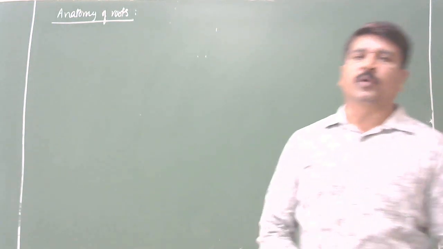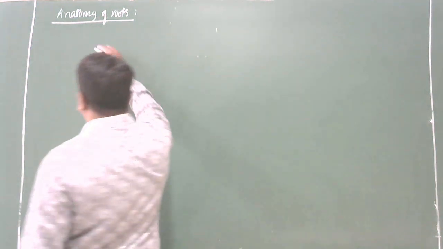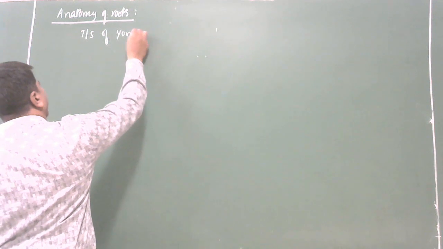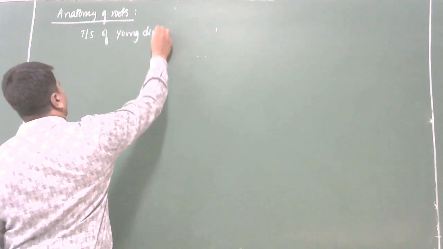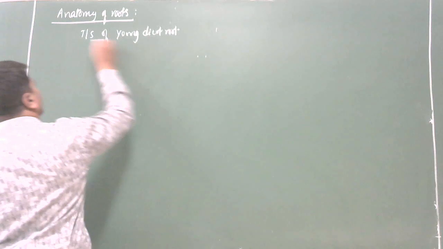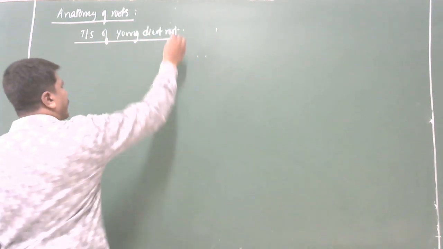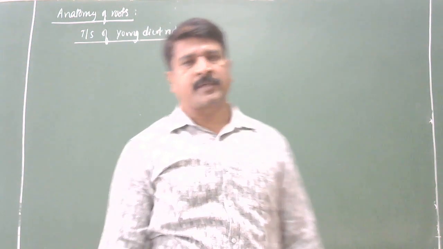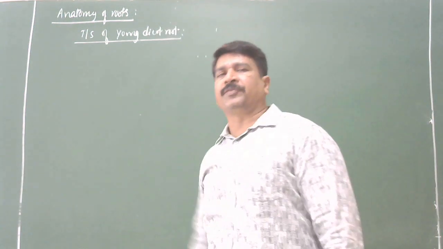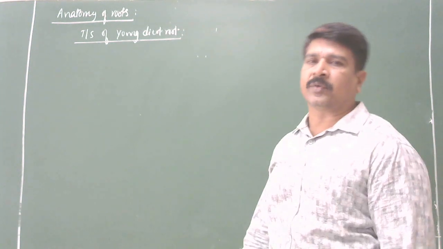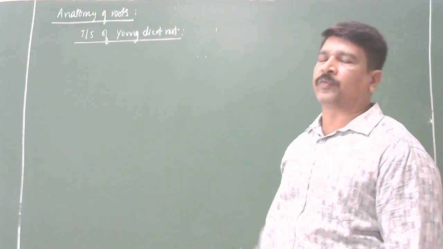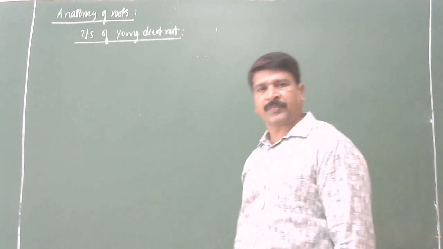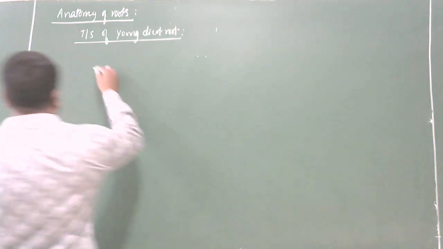Under roots, first we'll go for the anatomy of young dicot root. So, transverse section of the young dicot root. Why am I taking young dicot root now? In dicot root we can find secondary growth also. Secondary growth is different; the young anatomy of the root is different. That is why first we'll go for the anatomy of young dicot root, then afterwards we'll discuss the secondary. Clear? Listen. Look at it.